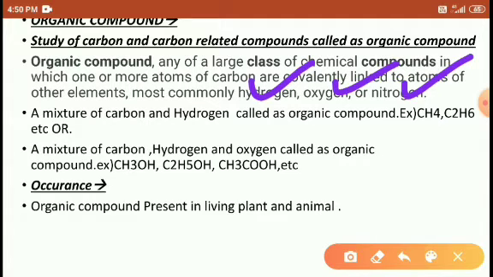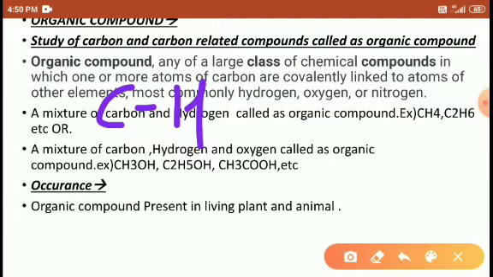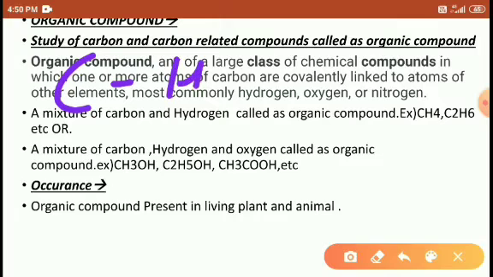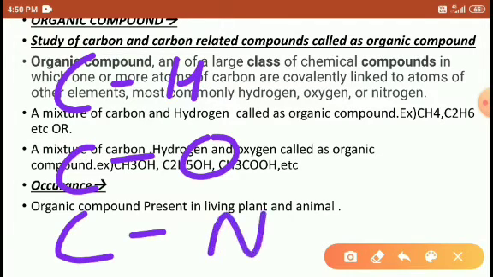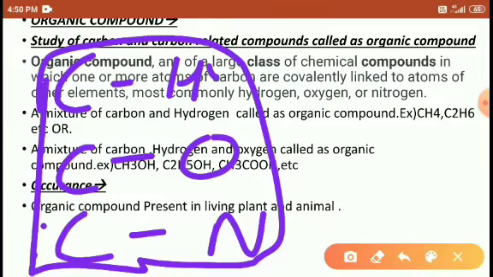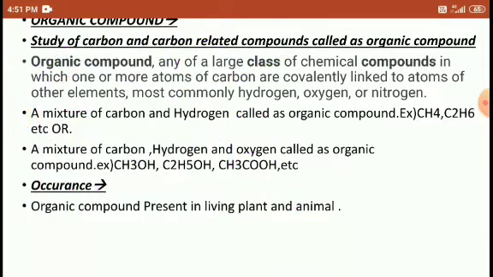Right, students? So whatever organic compound there is, it contains carbon. The carbon atom is bonded with hydrogen, the carbon atom is bonded with oxygen, the carbon atom is bonded with nitrogen. It means carbon is compulsory. This is the study of carbon, and these carbon-related compounds are called organic compounds.